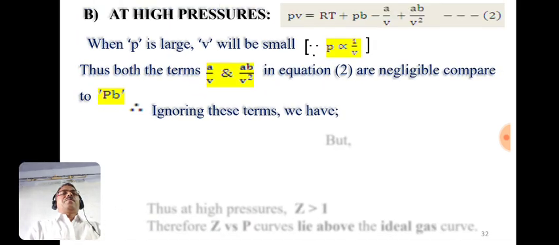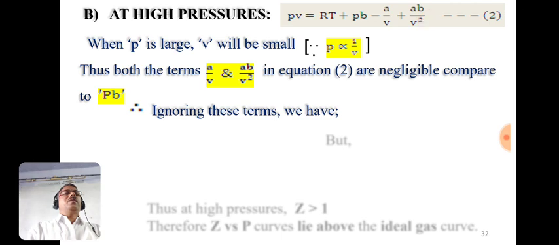Now the second case is at high pressures. When pressure is high, what will be the volume? It will be very small, as pressure and volume are inversely proportional to each other. And when volume is small, the two terms a/V and ab/V² in equation 2, the last two terms, are negligible as compared to Pb, and therefore these two terms are neglected.